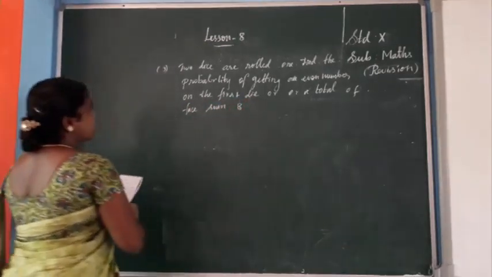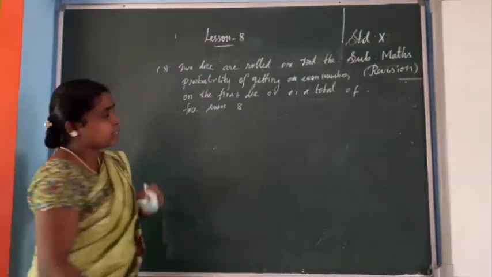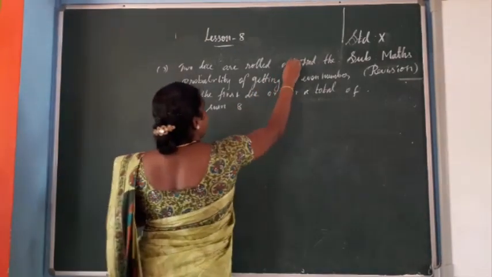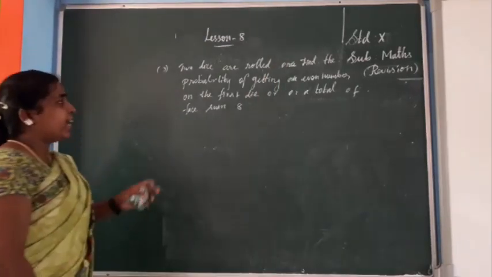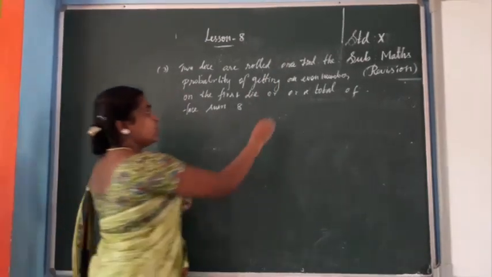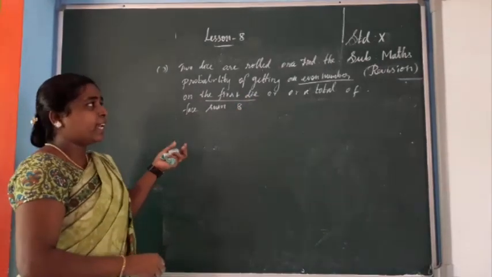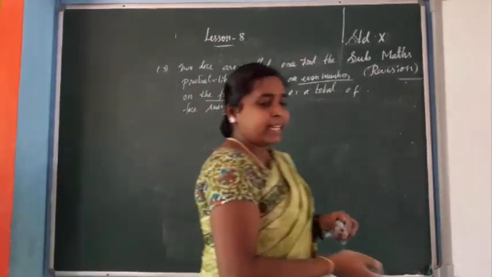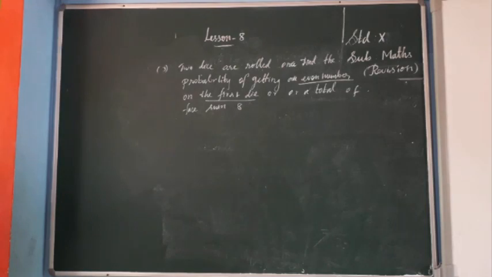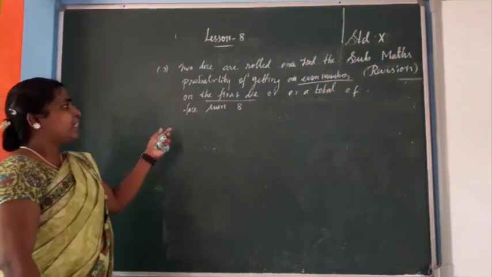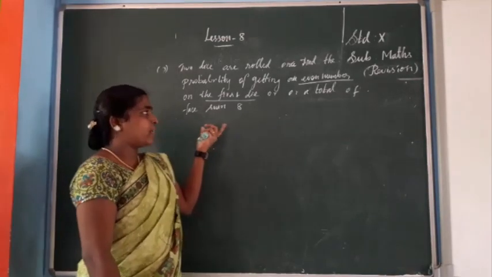Okay, listen to the question. Two dice are rolled once. Find the probability of getting an even number on the first die. Let A be the event of getting an even number on the first die. Then the second part, let B be the event of getting a total of face sum 8.